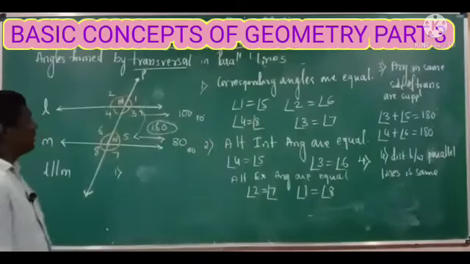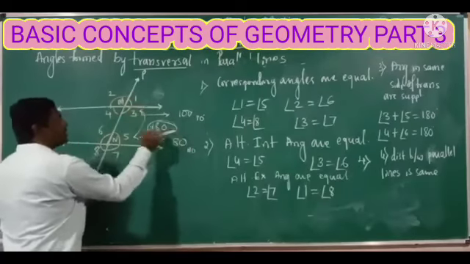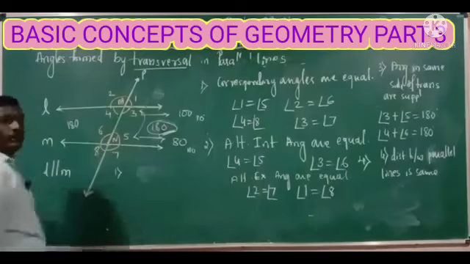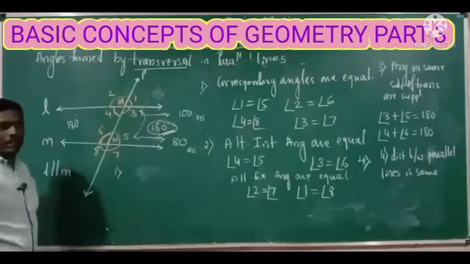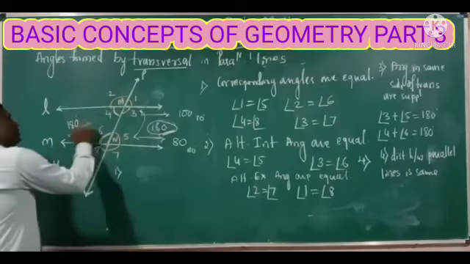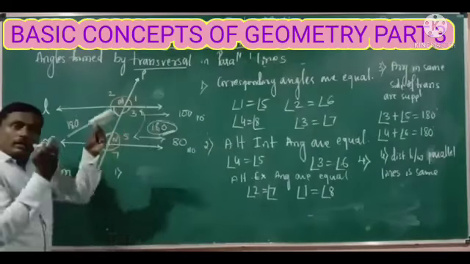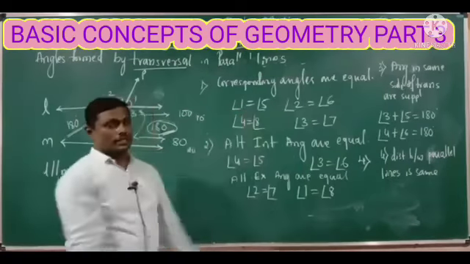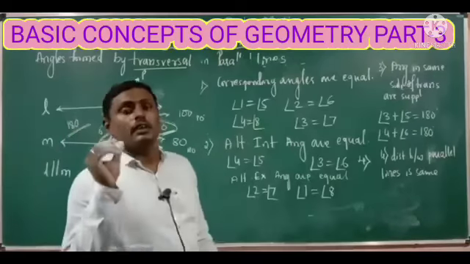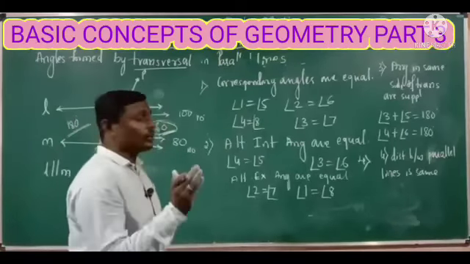For example, here you are observing that the angle between the two parallel lines is always 180 degrees, right? It means whenever you take two co-interior angles, the sum should be equal to 180 degrees. If the sum of these two co-interior angles is equal to 180 degrees on both sides, then the two parallel lines are at equal distance, and they will not intersect even if we extend them on both sides.